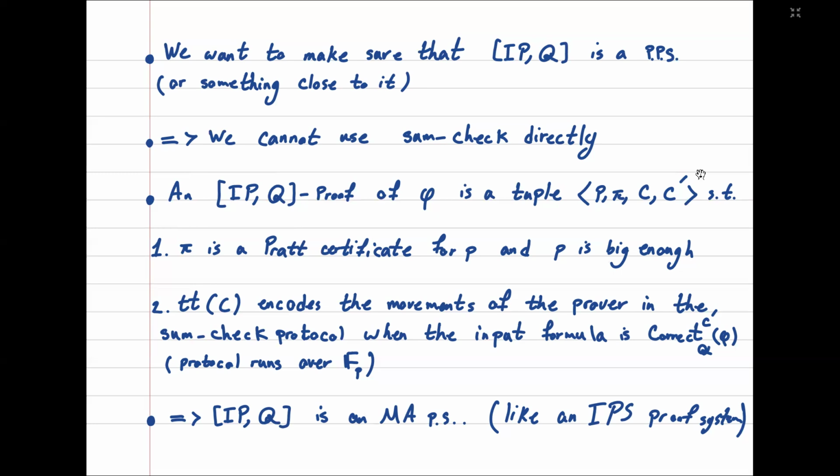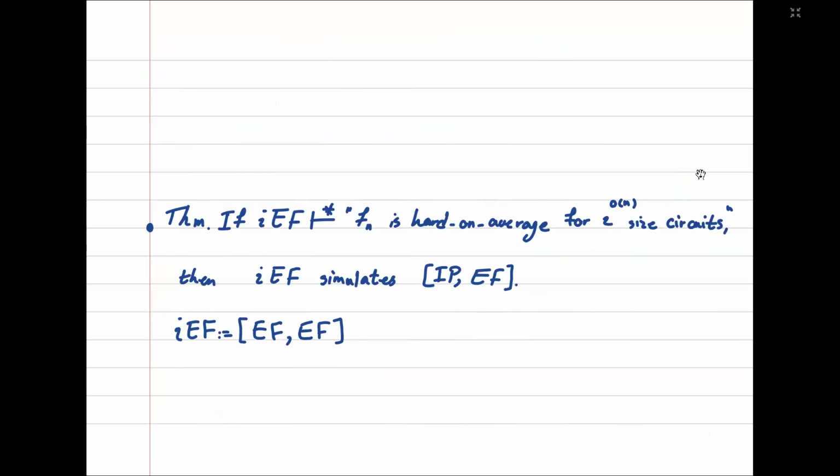So from this definition, we can see that IPQ is actually a Merlin-Arthur proof system. So it's like an IPS proof system. And this definition can give us an IPS proof system for any Cook-Reckhow proof system. So what we can say about this kind of proof systems? What is the relationship of this kind of proof system to the usual Cook-Reckhow proof system? So the first theorem clarifies this.